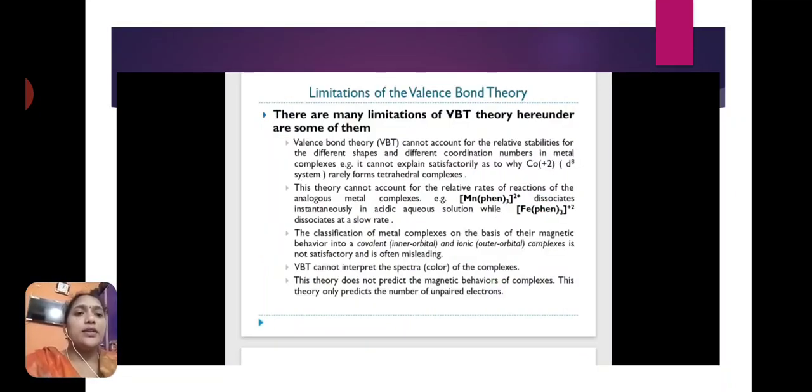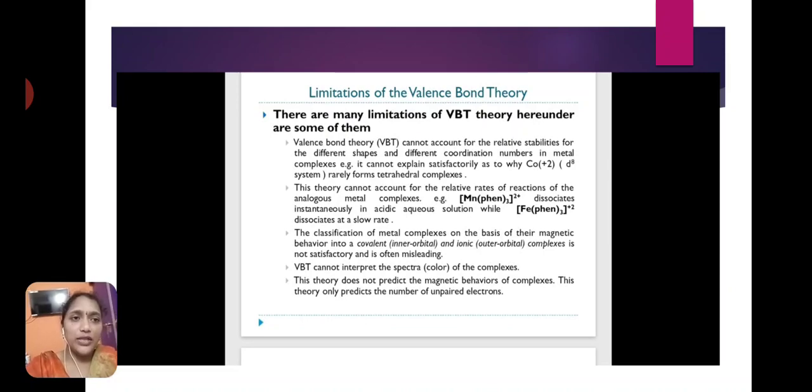Okay, next are the limitations or drawbacks of valence bond theory. There are many limitations of VBT. Some of them: valence bond theory cannot account for the relative stabilities of the different shapes and different coordination numbers in metal complexes.